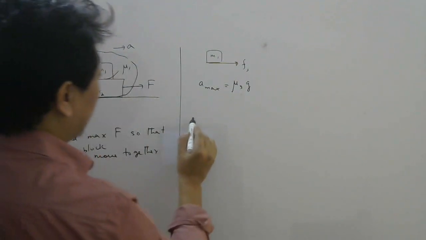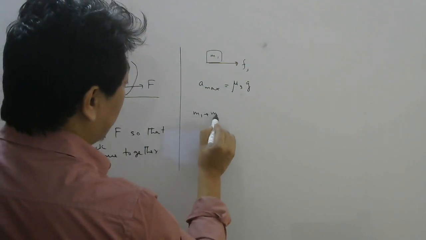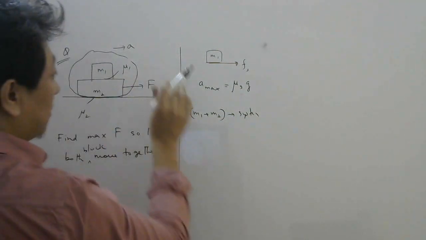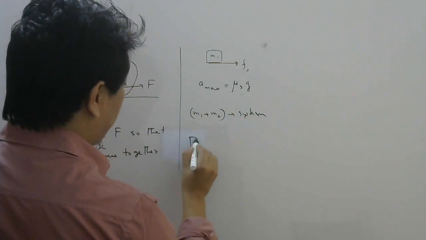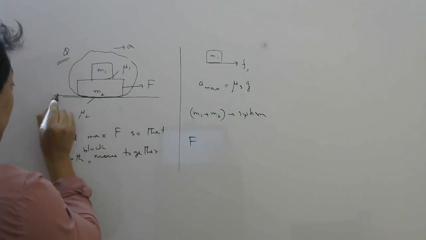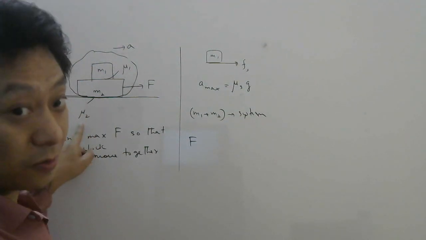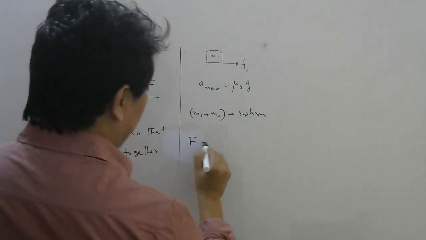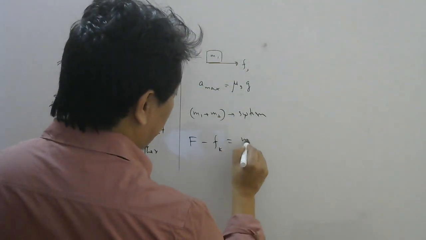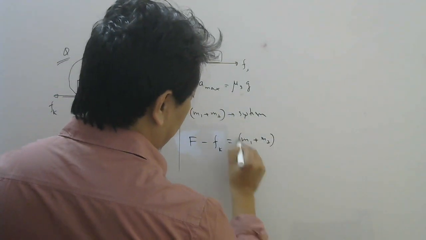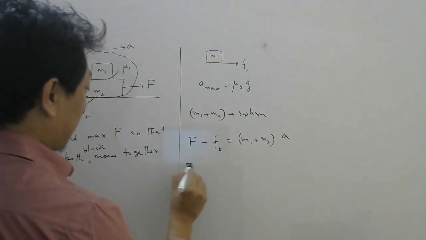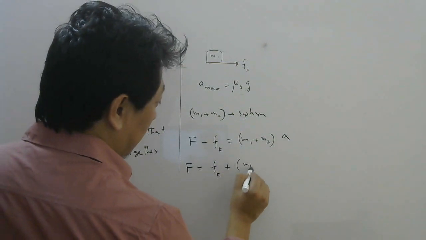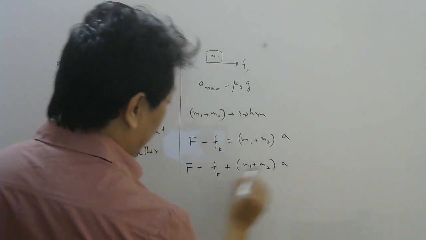Now write Newton's second law, taking m1 plus m2 as the system. So the only force this side is your F, and here there is friction, right? Because this time the coefficient of friction is mentioned. So here will be Fk. So F minus Fk equals mass of system into A. So F will be, friction will go that side, plus (m1 plus m2) into A. Now what is friction here?